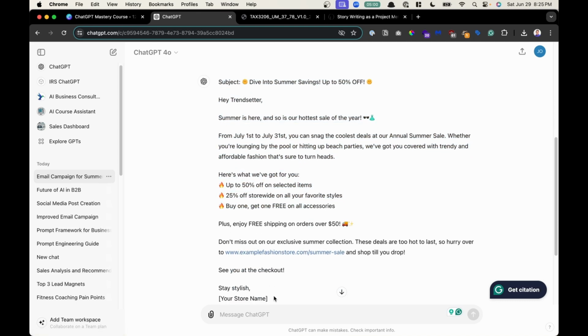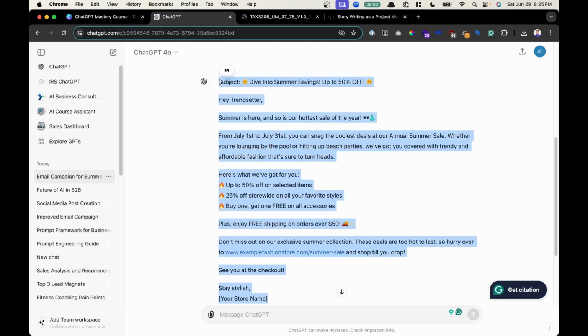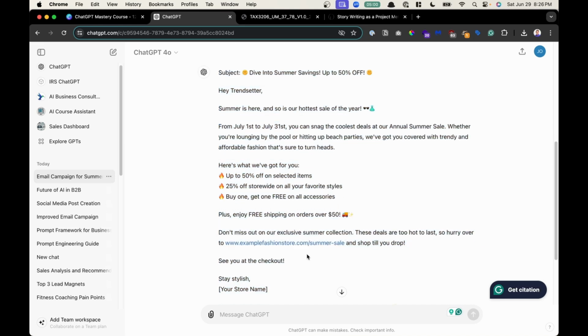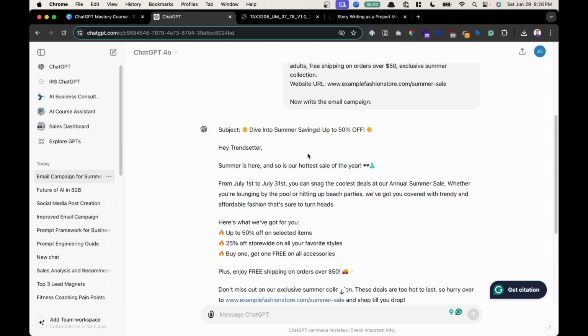This is awesome. I can now copy this and put it into my text editor or email, do some final tweaking, and then send it off. Now, don't feel bad if the first time you do this, especially for your task or project, ChatGPT doesn't output exactly what you're looking for. Remember, part of programming is mostly going back and debugging the code, writing additional explicit information so that the output gets closer, closer, closer to exactly the goal that you're working towards.